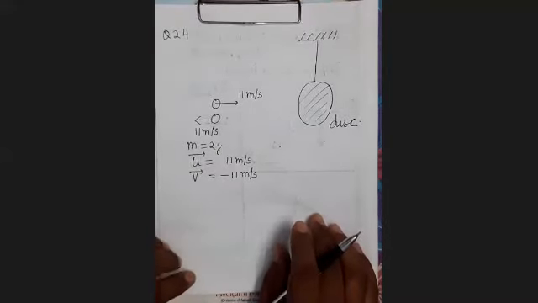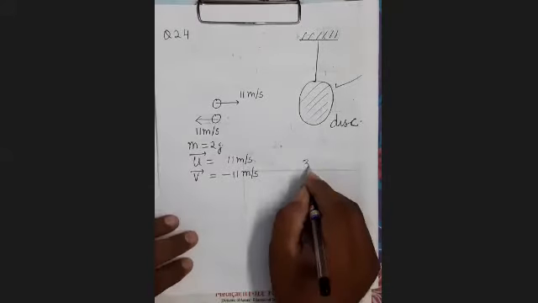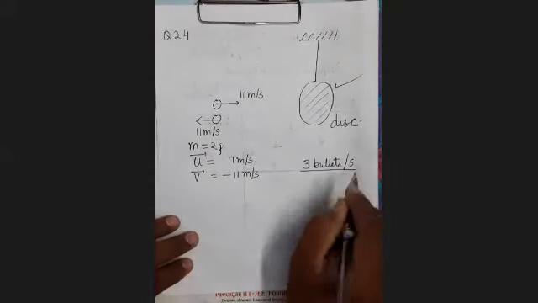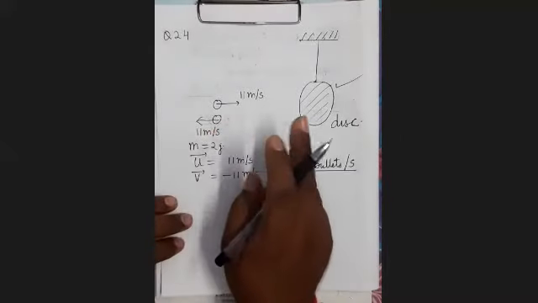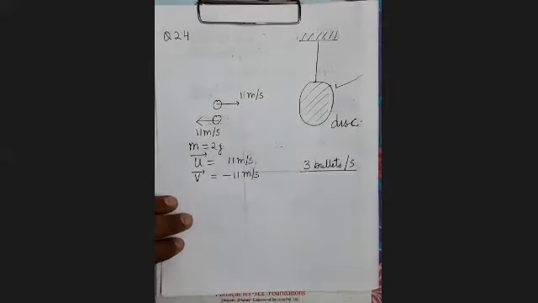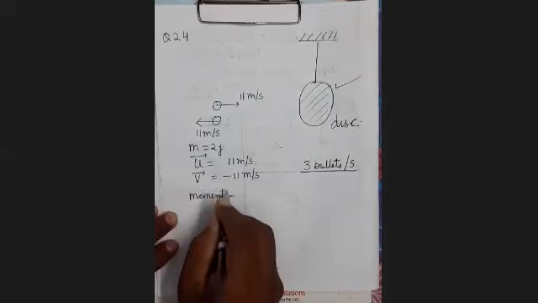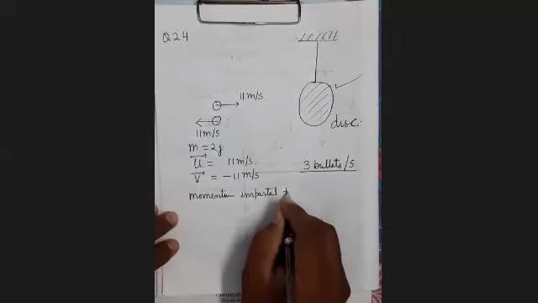Then what average force is being exerted on the disc? You have to find the force exerted on the disc, if he fires 3 bullets per second. So first you find out how much momentum is imparted by the bullet to the disc on one hit.